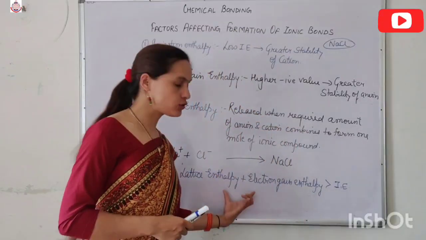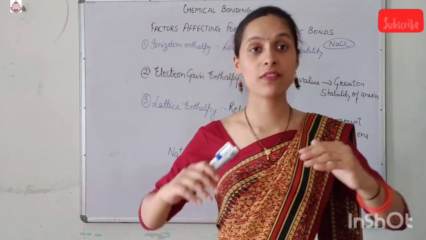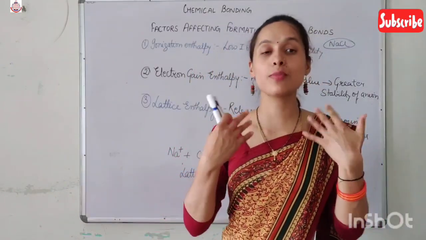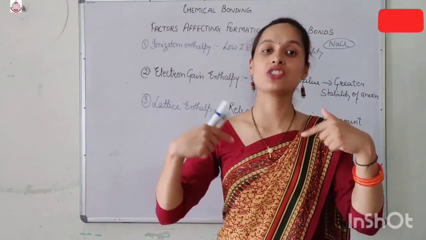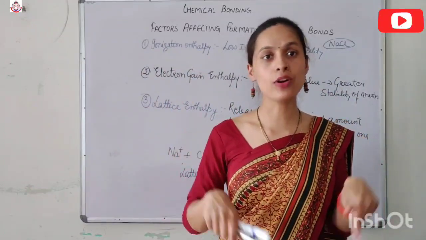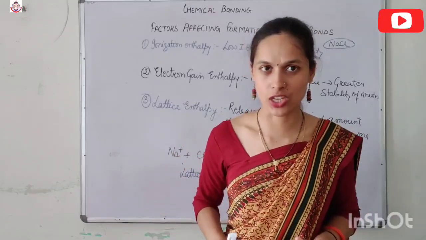So whenever an ionic bond is formed, if the amount of energy released by that ionic compound is greater than the amount of the energy gained by that ionic compound, then the ionic compound will easily form in the nature.